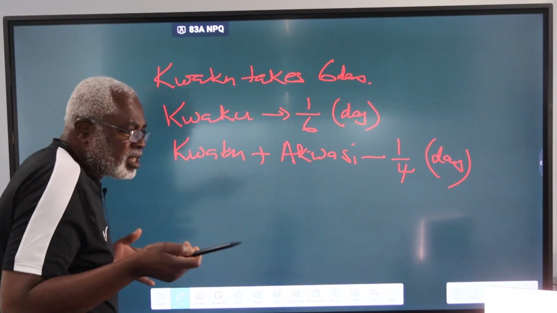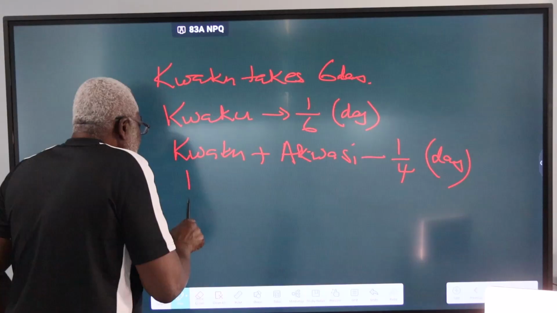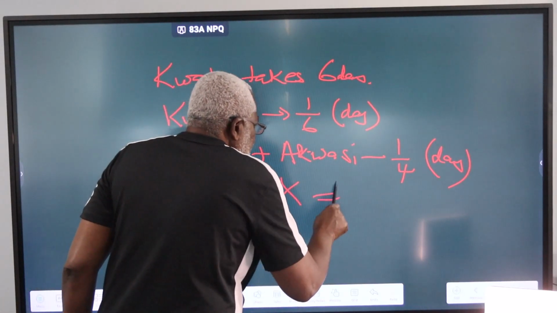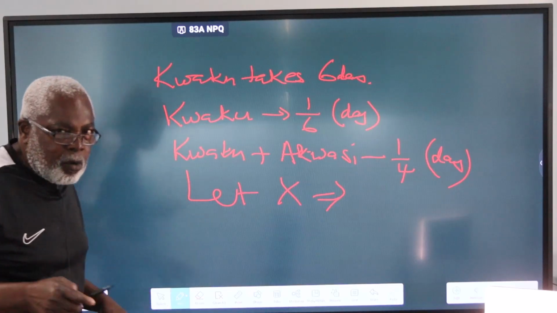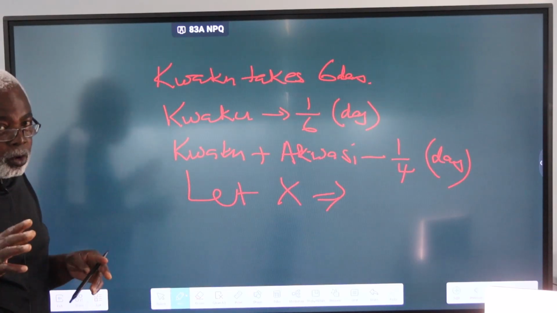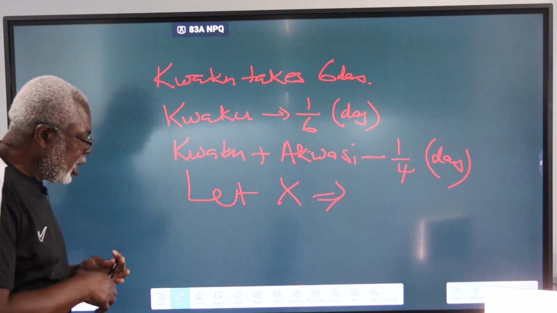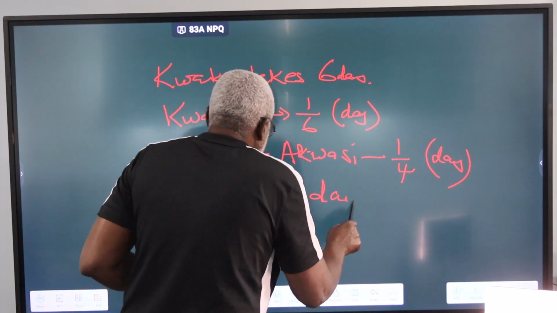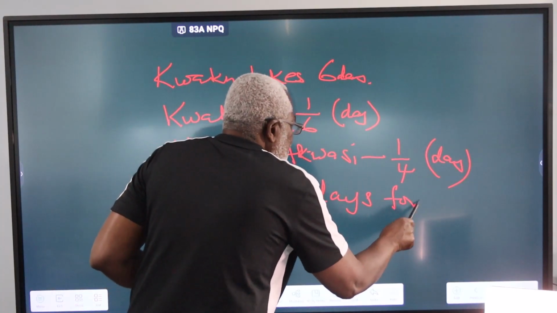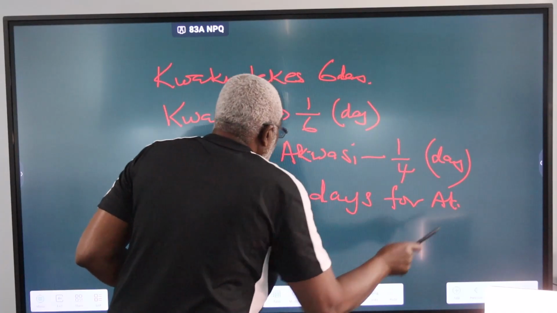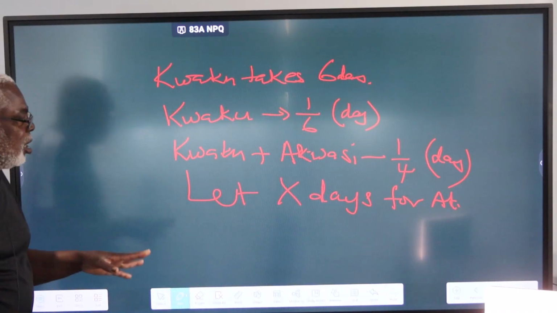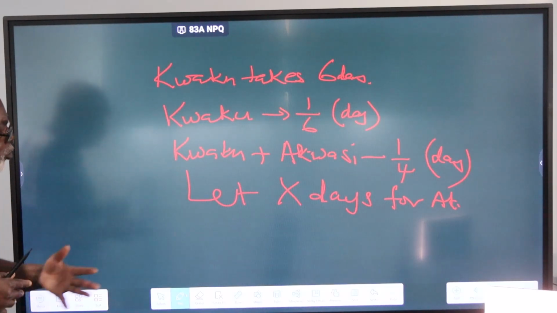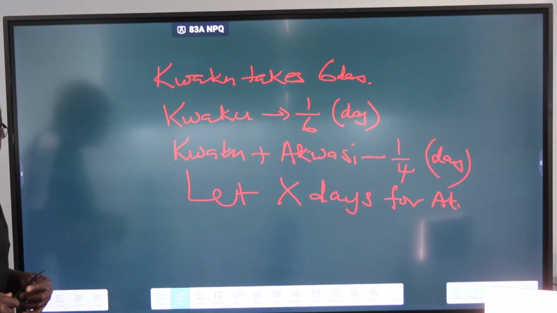We don't know how fast Akwesi works. So let X be the number of days Akwesi will take to do the job on his own. If Akwesi is working on his own, we don't know how long it will take, how fast he works. So we just let X represent Akwesi's rate.